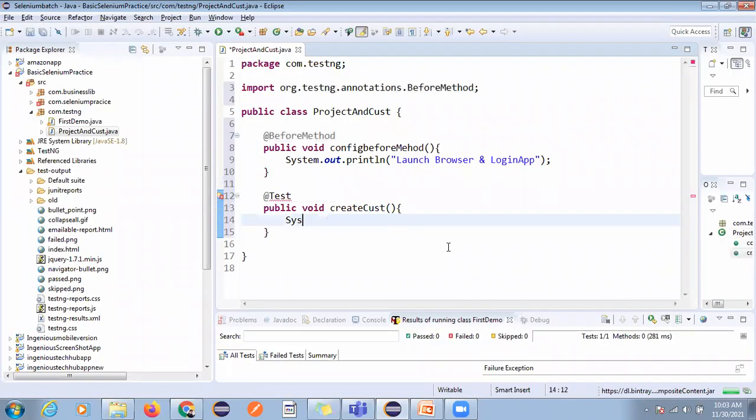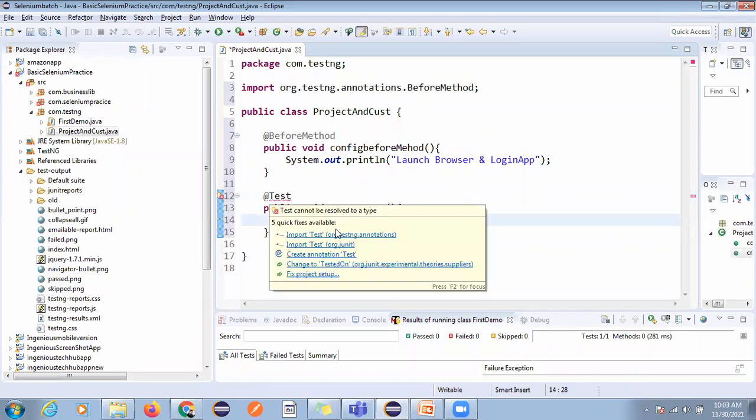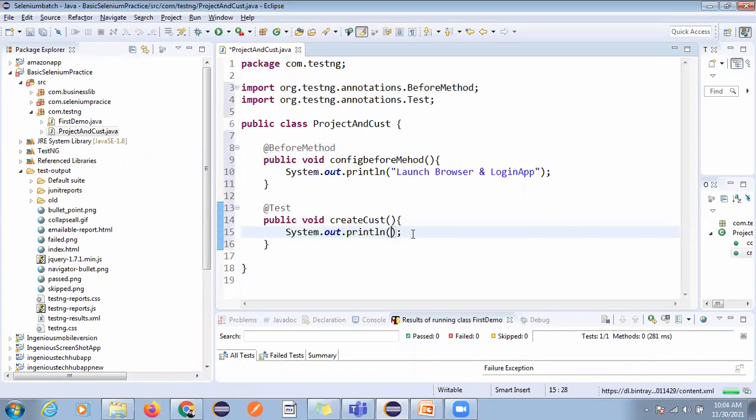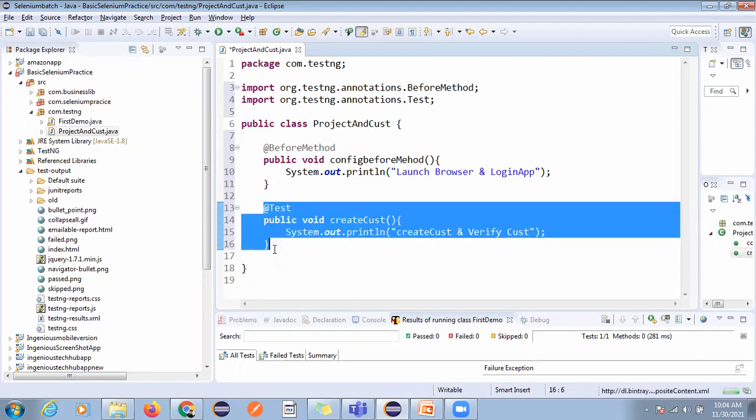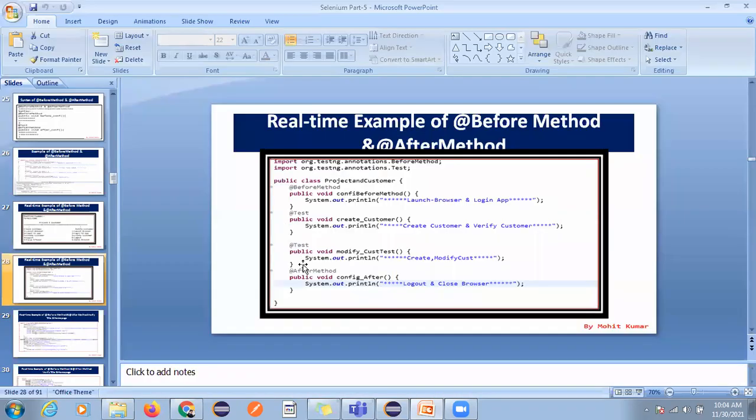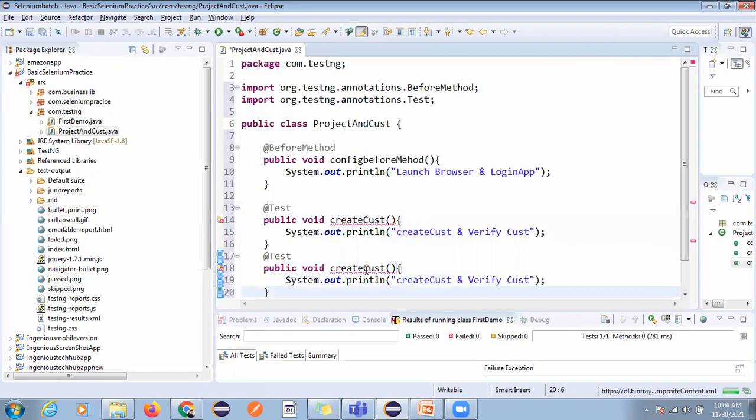Here you have some application where you have to create a new customer with information. So here I'm writing create a customer and verify the customer. This is the first test case. Another test case is modify the customer. You can see now we have the modify customer test.